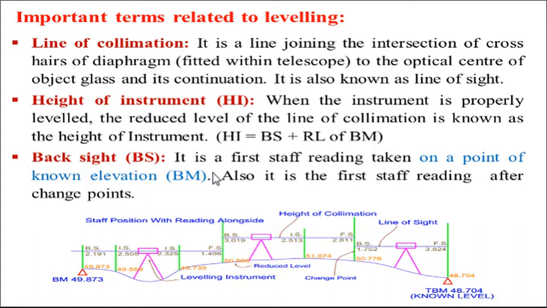Then backside reading: it is the first staff reading taken on a point of known elevation, or also the first staff reading after the change of the instrument. So here, say this is the instrument from where we have taken the first reading. This is called a backside reading. Now the instrument we have shifted and set over here, and again we have taken the first reading over here. Okay, so this is called a change point. A change point is a point on which two readings are taken: one is foresight and another one is the backside reading.